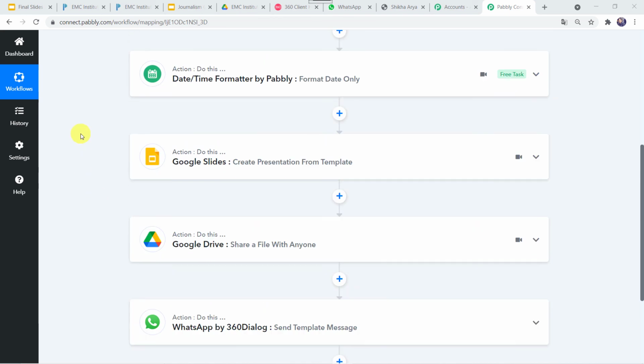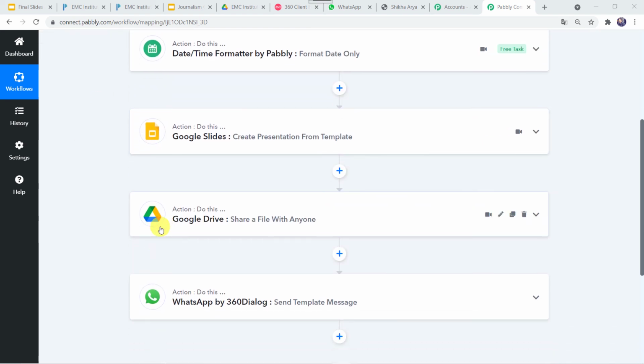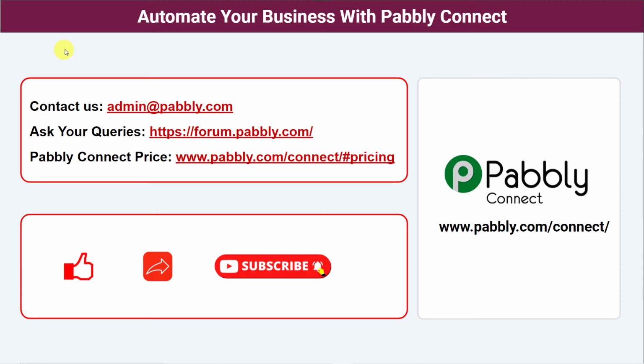And along with that, we have used the date and time formatter to format the date which we have received from the paper form submission. So in this way, we have created a successful integration between paper form, Google Slides, Google Drive and WhatsApp using Pabbly Connect. Not just these software applications, you can integrate a ton of applications and automate your business